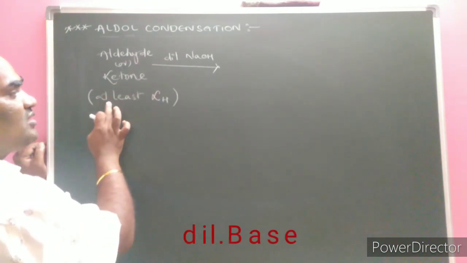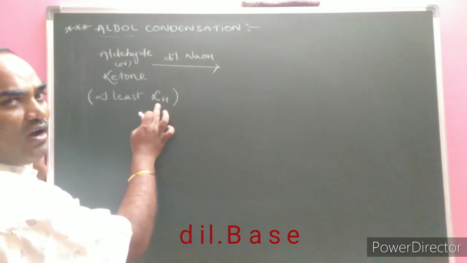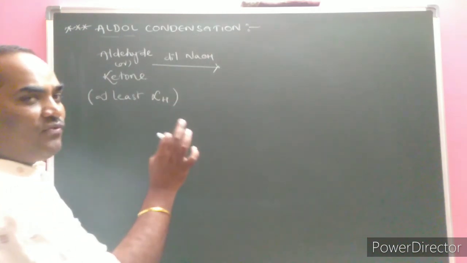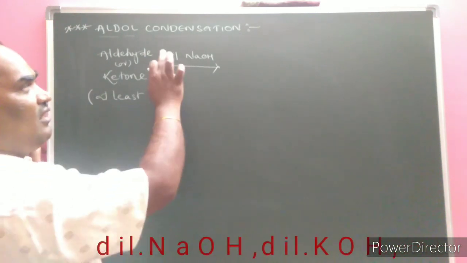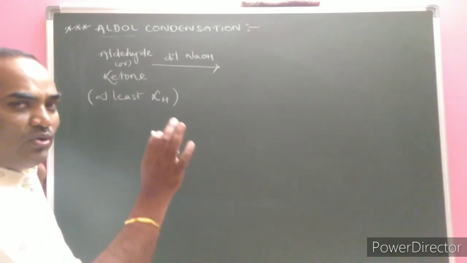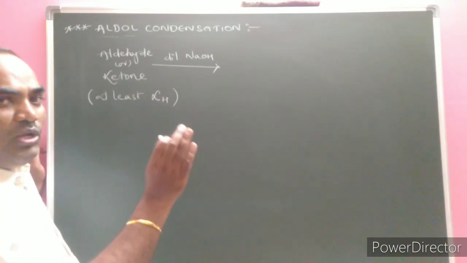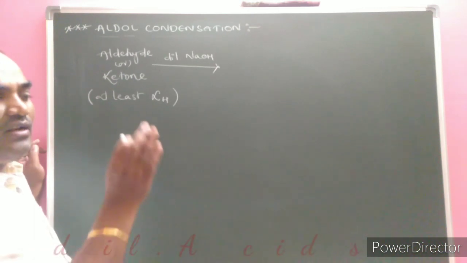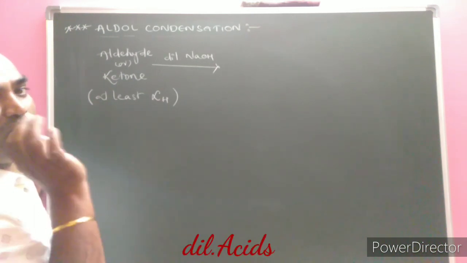An aldehyde or ketone containing at least one alpha hydrogen atom undergoes condensation in presence of a dilute base like dilute NaOH or dilute KOH or dilute Na2CO3 or dilute NaHCO3. If it is acid catalyzed, dilute HCl or dilute H2SO4 is given.